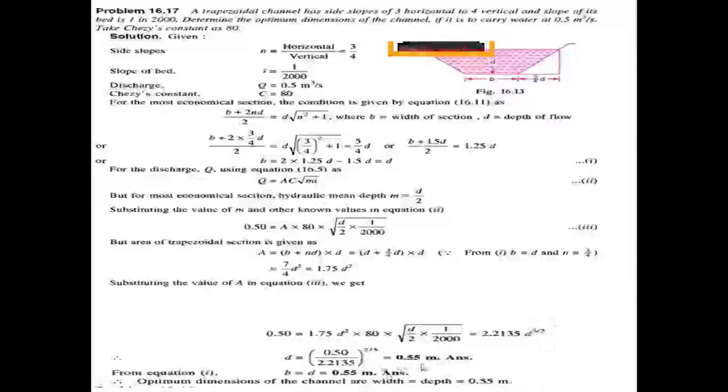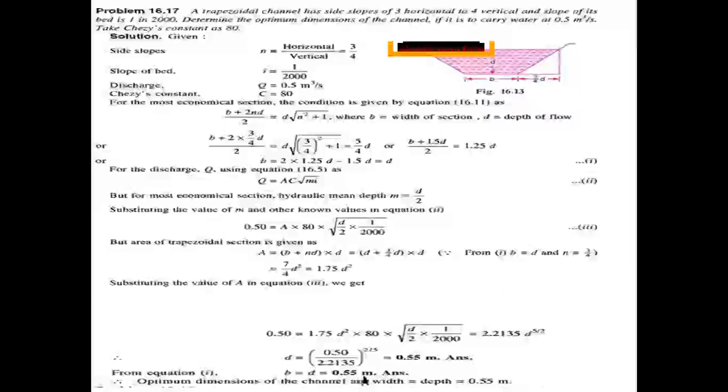This value is 0.55 meters. So d value is 0.55 meters. Here b equal to d, so breadth of the channel and depth of the channel in this condition both are equal to 0.55 meters. Both are same.